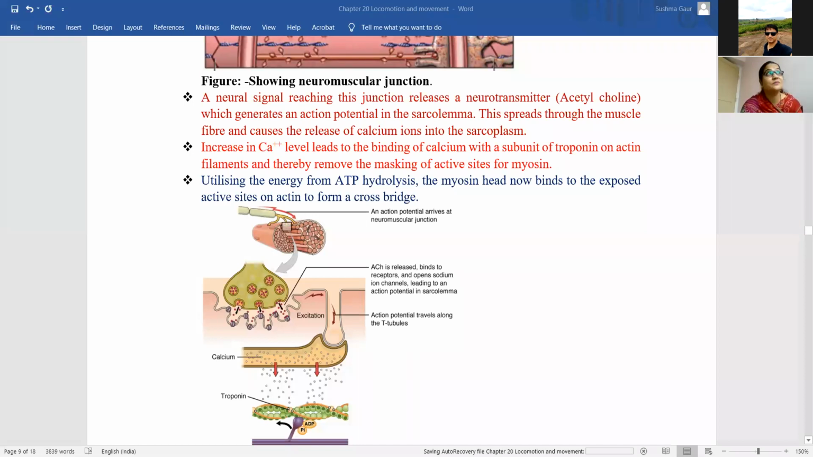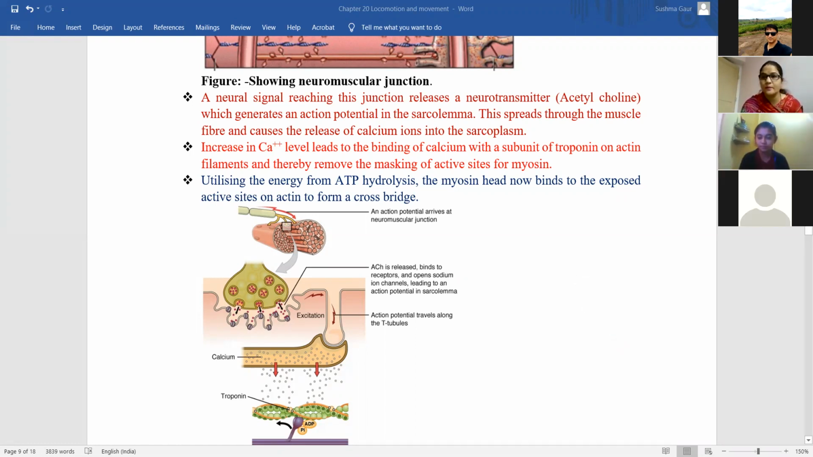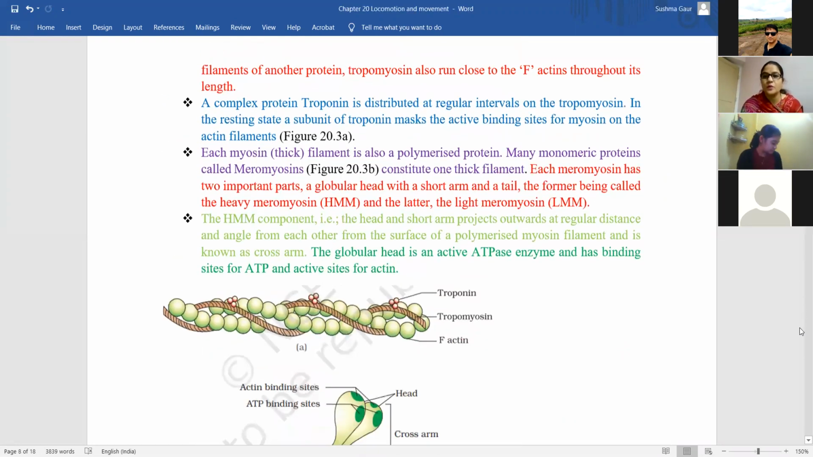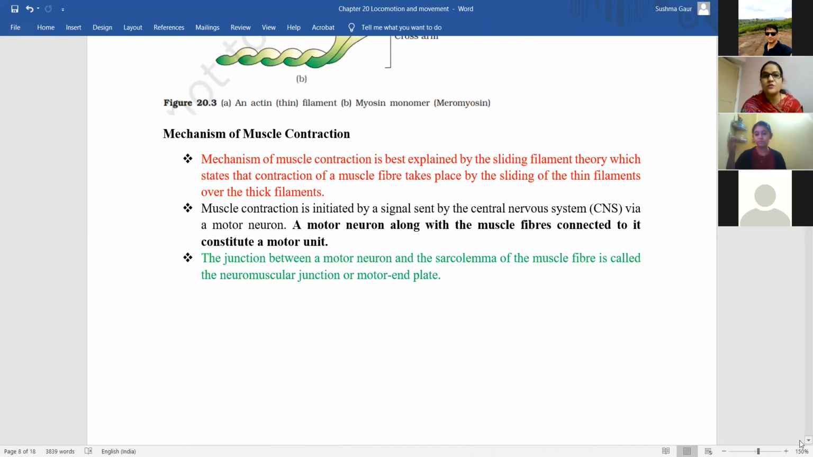Switch on your cameras, beta. Ma'am, I can't switch on my cam today also, ma'am. Okay, fine, beta. कोई बात नहीं. It's okay. Okay. So we have to start from here.